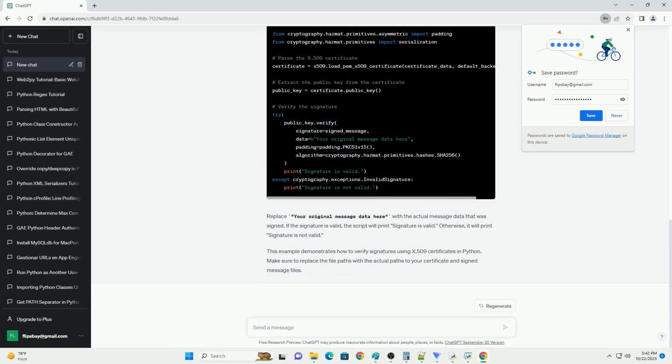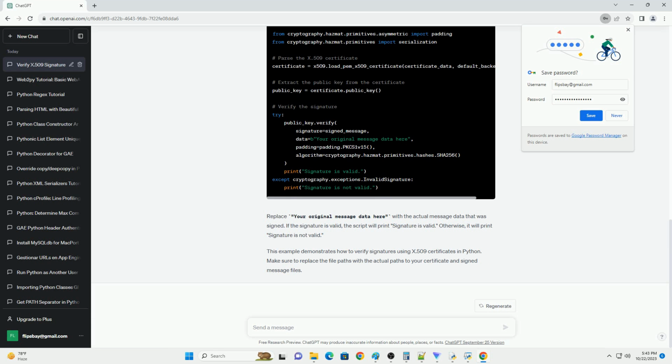In this tutorial, I'll show you how to verify X.509 PEM certificate signatures using the Python cryptography library, which is a popular library for cryptographic operations. We'll perform the following steps. Here's a step-by-step guide. You'll need the cryptography library to work with X.509 certificates and perform signature verification. You can install it using pip.